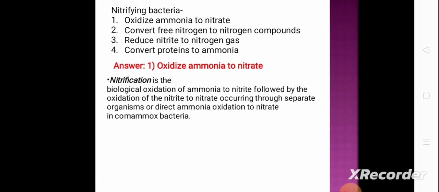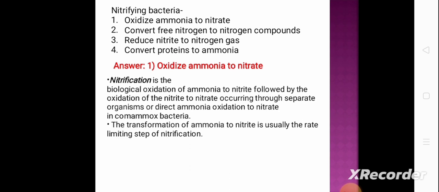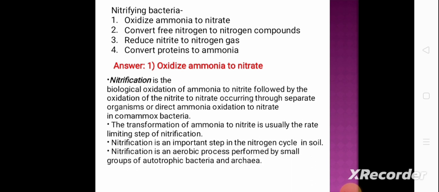Nitrification is the biological oxidation of ammonia to nitrite followed by the oxidation of nitrite to nitrate, occurring through separate organisms or direct ammonia oxidation to nitrate in comammox bacteria. The transformation of ammonia to nitrite is usually the rate limiting step of nitrification. Nitrification is an important step in the nitrogen cycle in soil. Nitrification is an aerobic process that is performed by small groups of autotrophic bacteria and archaea.